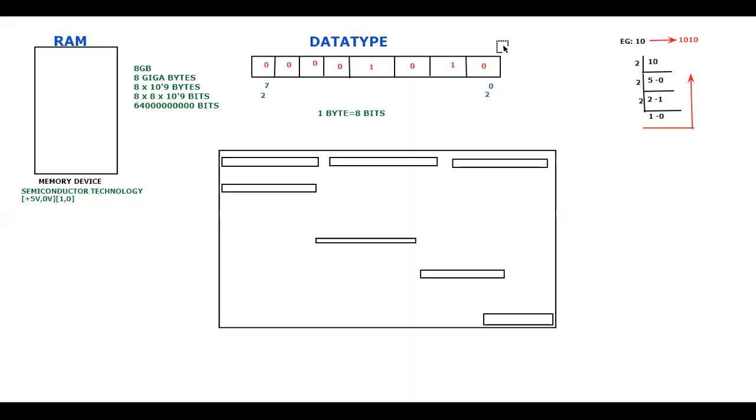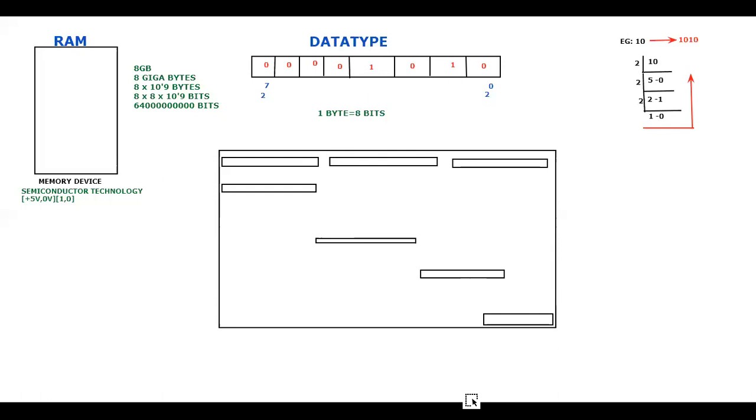So the name itself suggests it is a data type. Then you may get one question in your mind: sir, what are the types that are available in the data types? Type means one or more, right? So data type means multiple types will be there. Can you show me how many types are there?